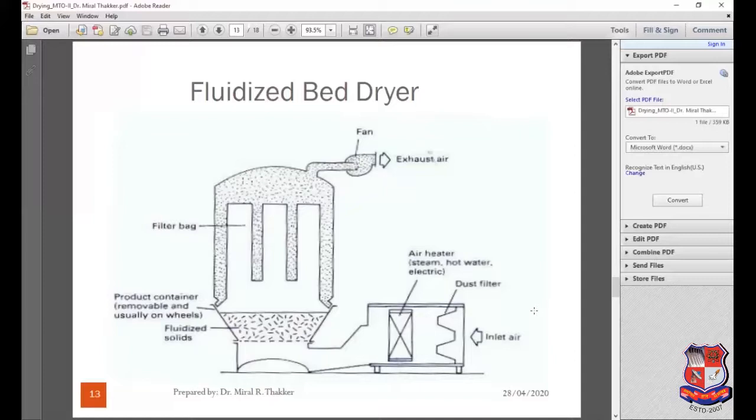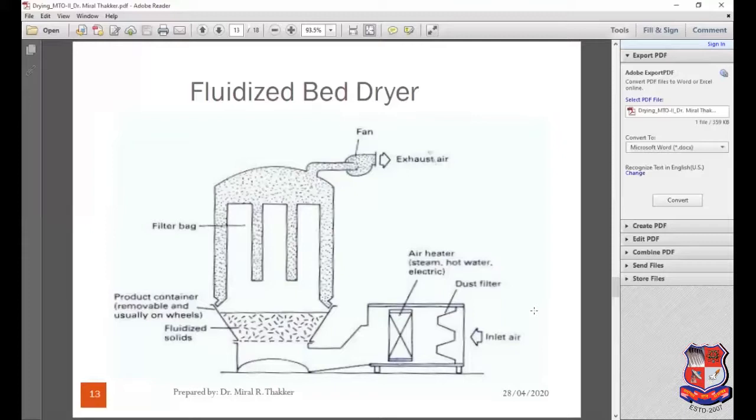In the fluidized bed dryer, the mixture of solids and gas behaves like a liquid, and the solid is called fluidized. It provides good contact between hot air and particles to obtain efficient drying. As you can see in the schematic diagram, the hot air is passed through a mesh which supports a conical vessel with a porous base.